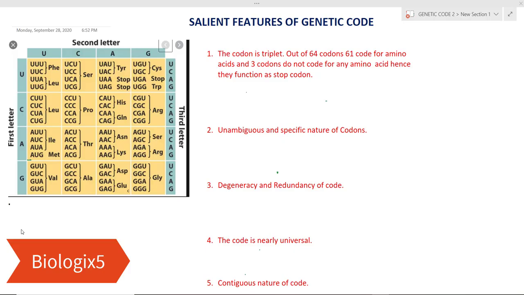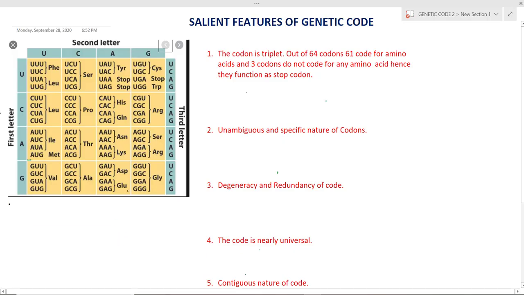I am Niru Sharma and today I am going to discuss the salient features of genetic code. In my last video, I discussed the proposition and interpretation of genetic code by different scientists. We discussed George Gamow, who was a physicist by profession, and he proposed that the combination of three nucleotides must be required for coding for an amino acid.